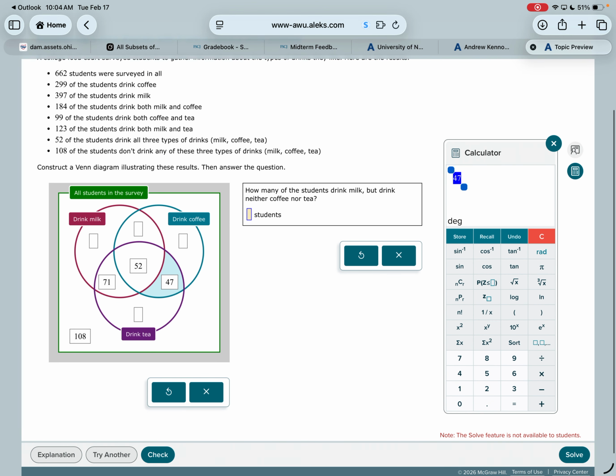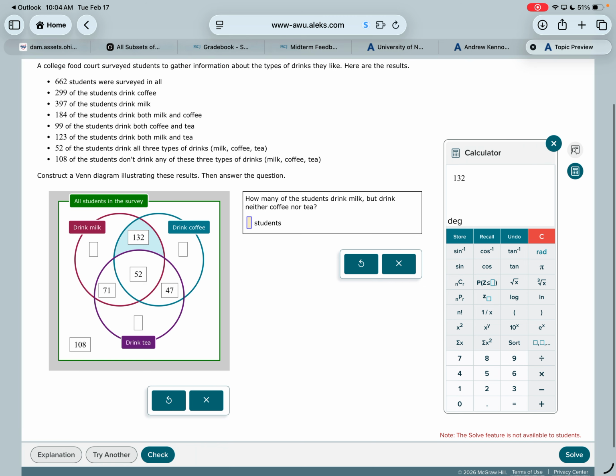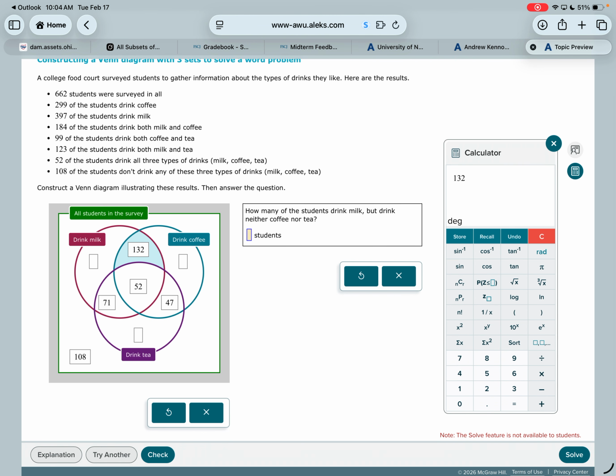Okay. 184 drink milk and coffee. So milk and coffee is the red and the blue, but I already have 52 in there, so I subtract 52. That's 132. Okay. 397 drink milk.